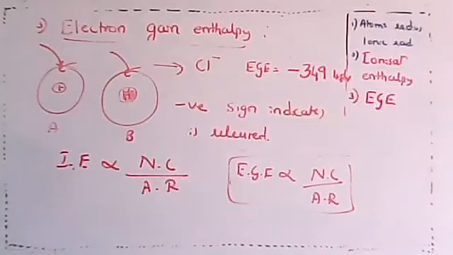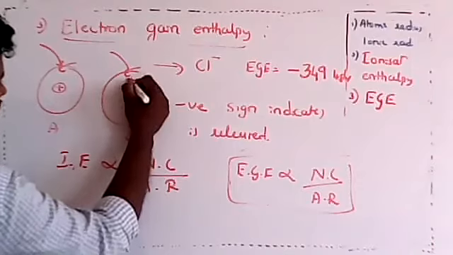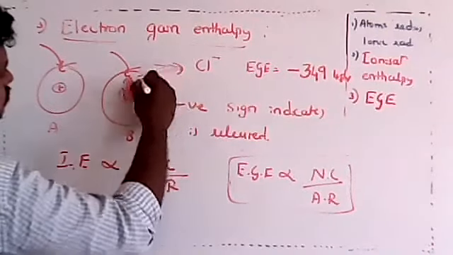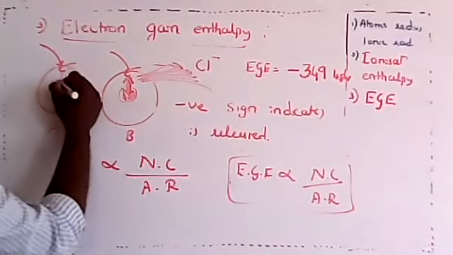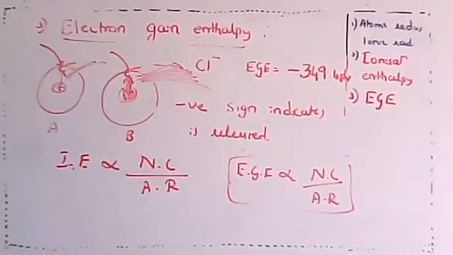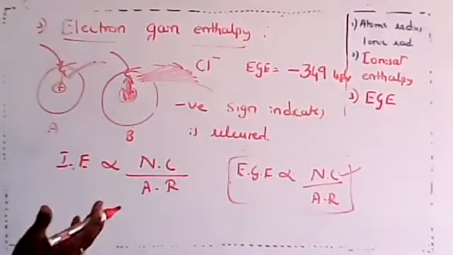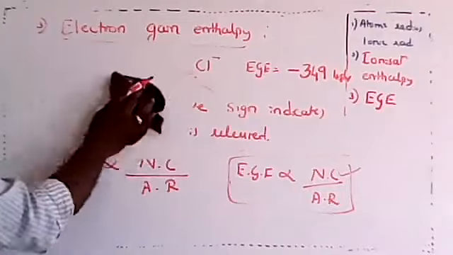Definitely both will release energy, but since this attraction is extremely high because of the very powerful nucleus, it would release more energy, whereas this attraction is less, so it would release less. Then how is it dependent? It is dependent on the nuclear charge. Higher the nuclear charge, higher energy is released. Dear students, is that clear? Then we will compare with the same A and B now.